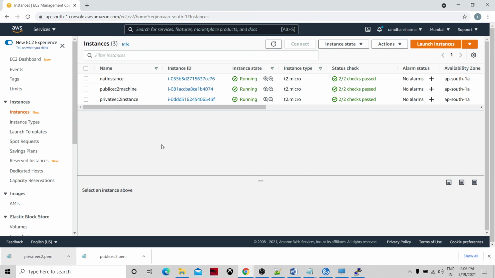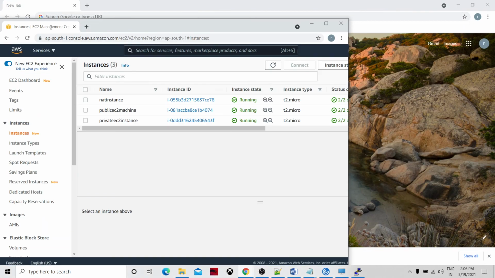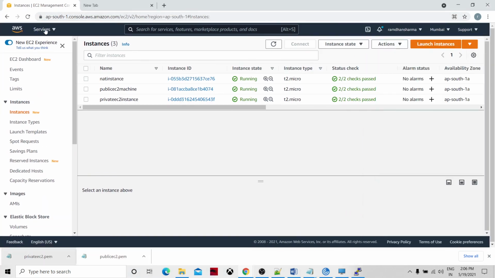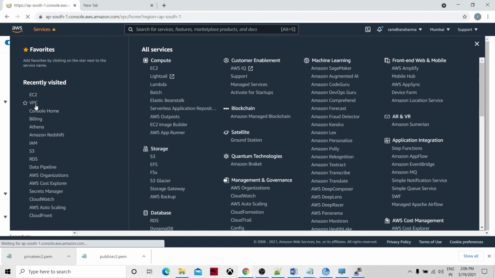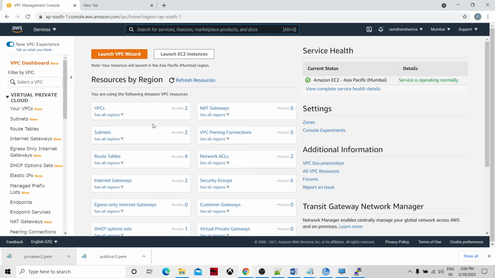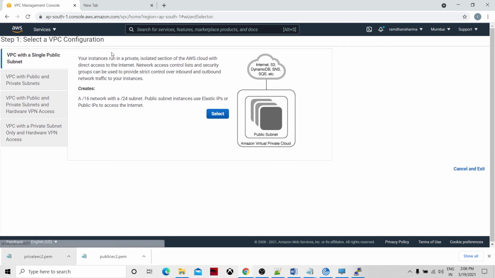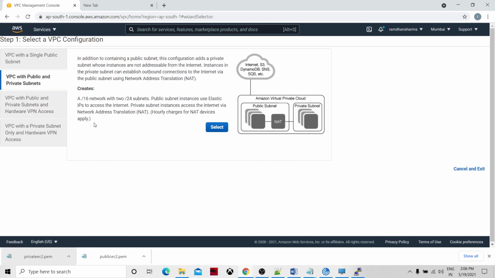Okay, so now NAT gateways. If you want to create the NAT gateway, let's go to the VPC dashboard, and NAT gateways come with a different cost. It's not free at all. So you go and launch the VPC wizard, go to VPC with public and private subnets. Both subnets will be created.